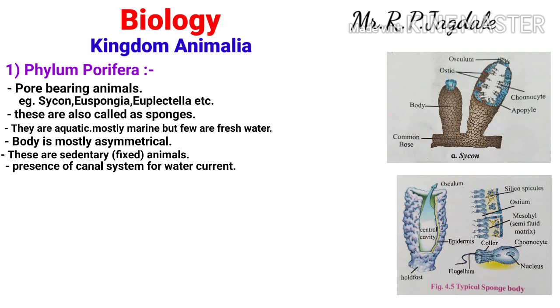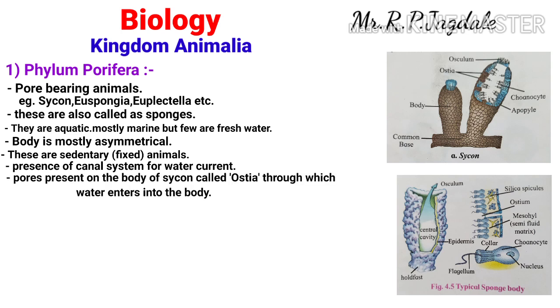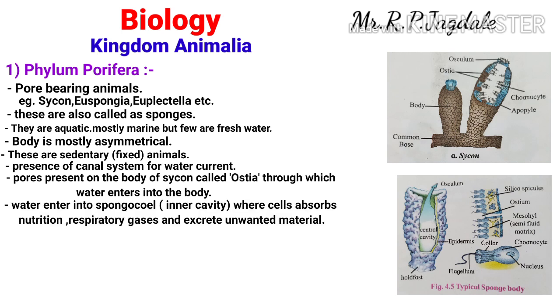You can see some pores on the Sycon, which are called ostia, and through these ostia water enters into the inner cavity of the Sycon. That middle white part is called the spongocoel, the inner cavity of the Sycon. In the cavity you can see some small cells. These are called choanocytes.